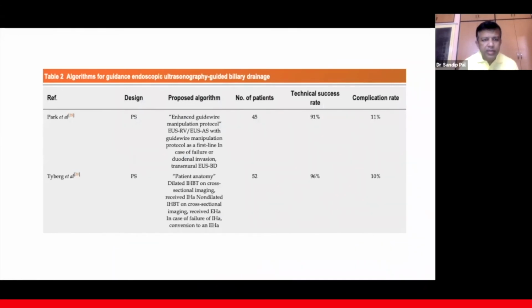Now, these are the algorithms for guidance for endoscopic ultrasound guided biliary drainage. These are two early prospective studies done by Park et al. and Tyberg et al., with around 50 patients, where they showed a high technical success rate of around 91% with these procedures, with a complication rate of around 10 to 11%.